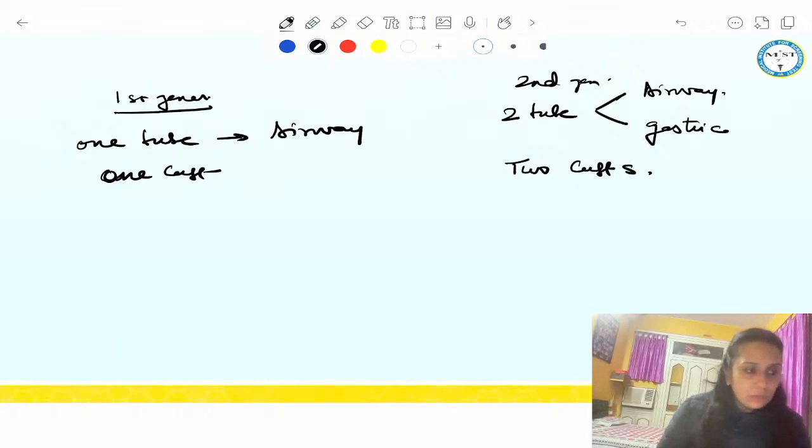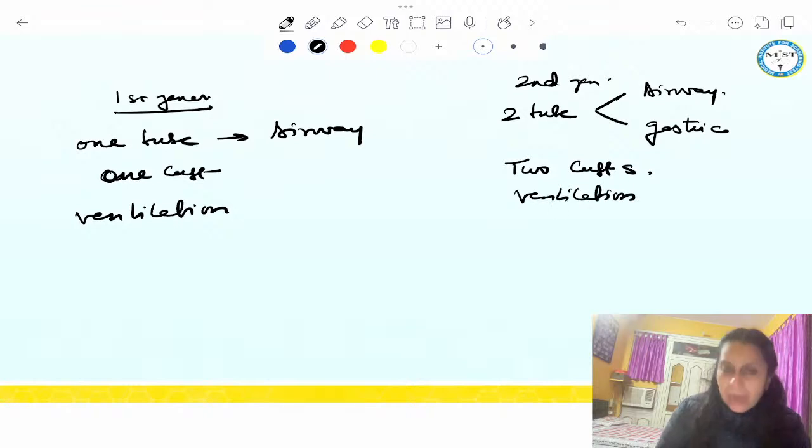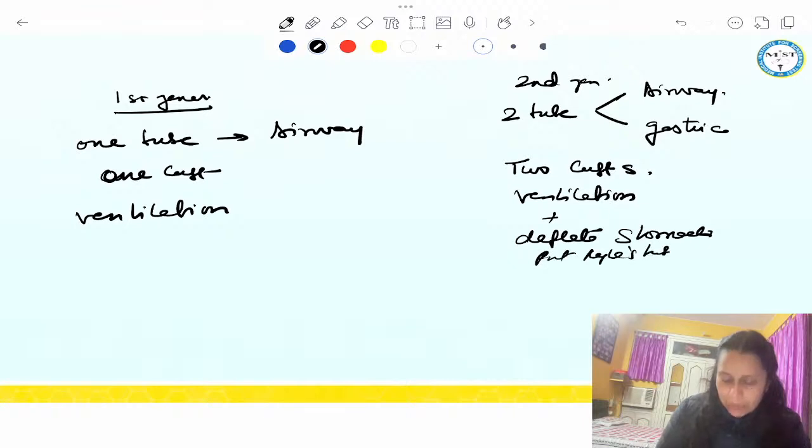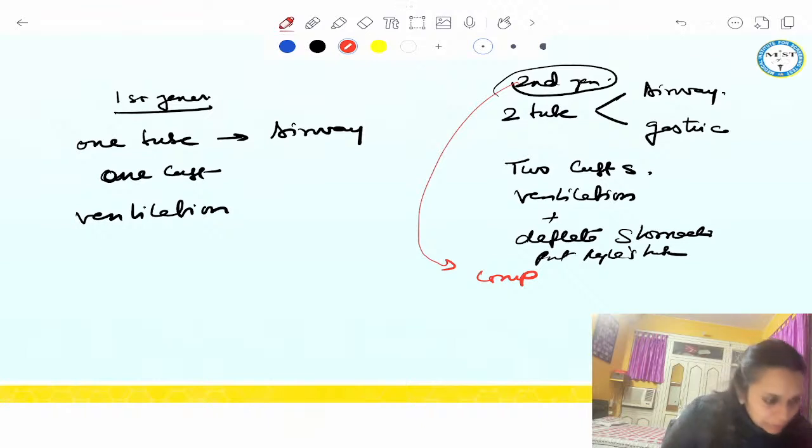First generation has one cuff. Let's say two tubes, two cuffs, and two works. First generation is only used for ventilation, and second generation is used for ventilation, and it is also used to deflate the stomach. Because here we can even put Ryle's tube through it. And what is the best thing about second generation? These are comparable to ET tube in preventing aspiration.